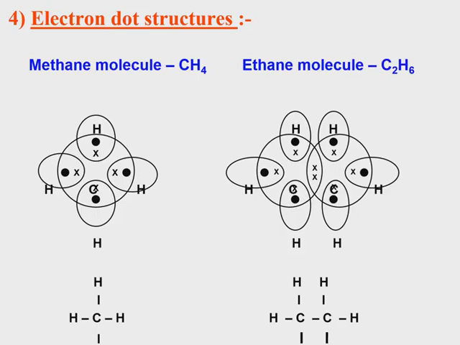Next, same as before. Carbon has valency 4. So 4 electrons, 4 crosses, 4 dots. So the structure is like this. Another example, ethane molecule C2H6. There are 2 carbons, so C-C contains a pair of electrons, then the remaining 3 valencies for each carbon are shown by X dot X dot.